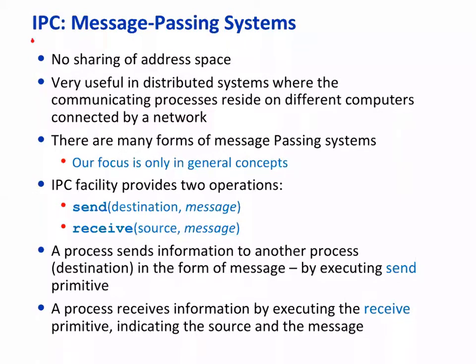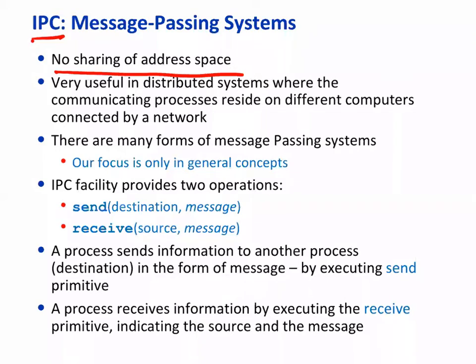So when these are processes, not threads, there is no sharing of address space. This message passing can happen within a machine, but you can also visualize message passing happening between two remote processes running on two different machines, and these machines can be anywhere in the world, because there is an internet or network in between, so it doesn't matter. Essentially, message passing allows communication between two processes.